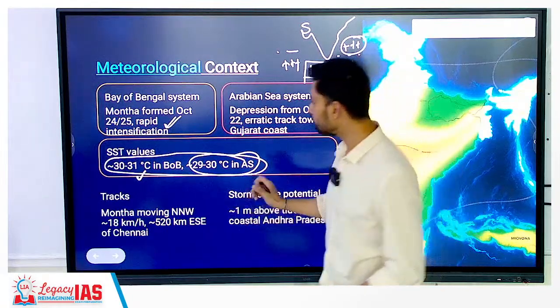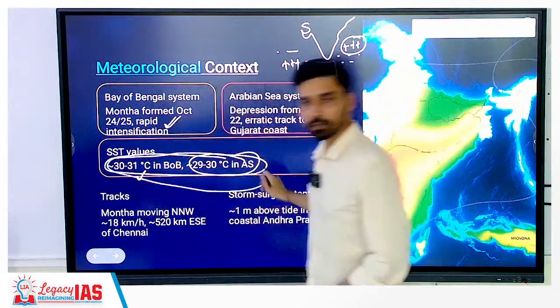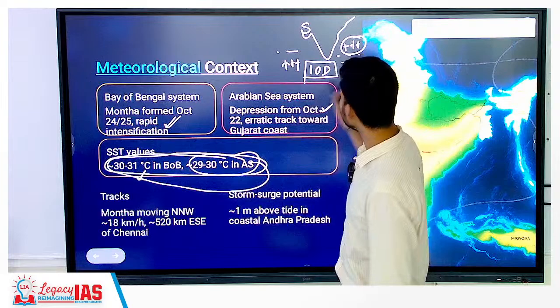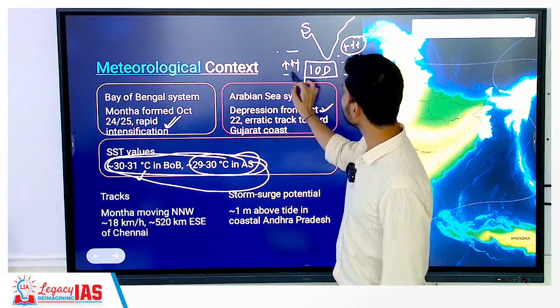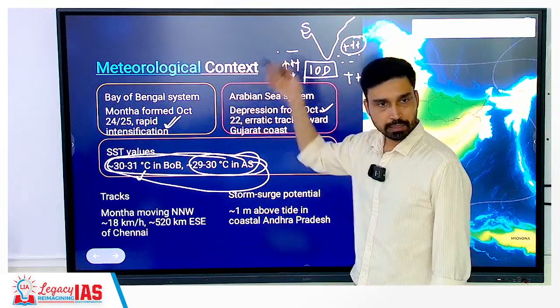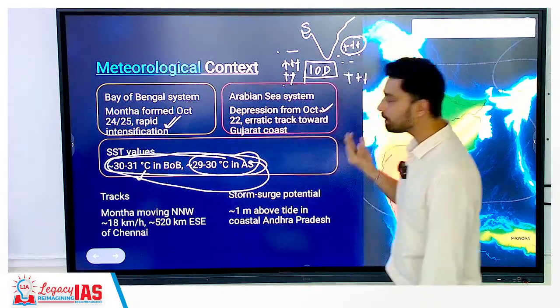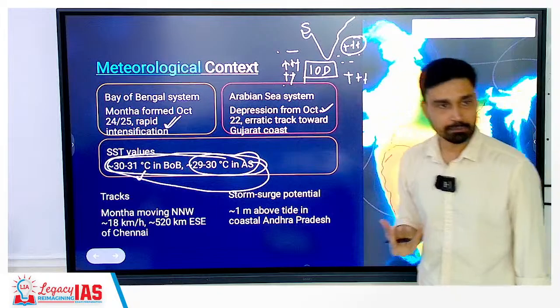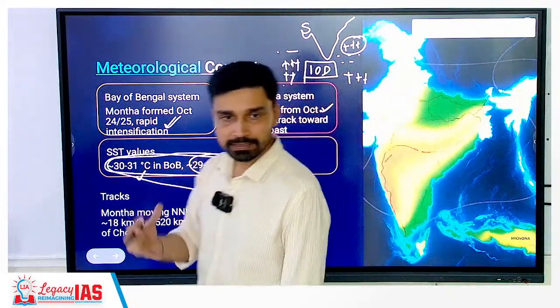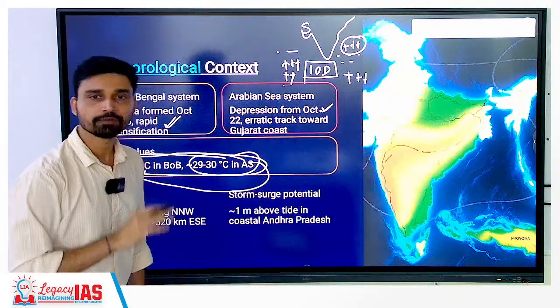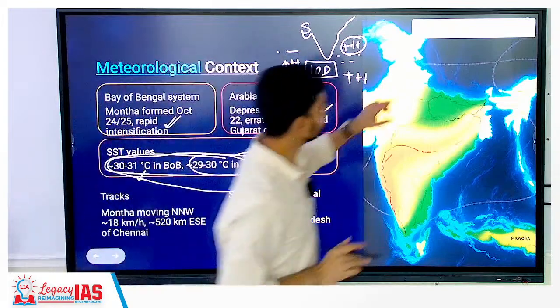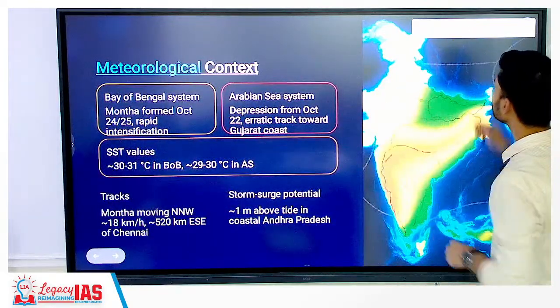Because of climate change, this is something that we are witnessing shifting. Now what is the situation? You have positive here, or higher temperature here also, higher temperature here also. So there is a clear link with climate change. We do not understand completely how it is going on, but we can see it is an anthropogenic factor that is at play here. So this is also something we have to keep in mind. So, meteorological context.